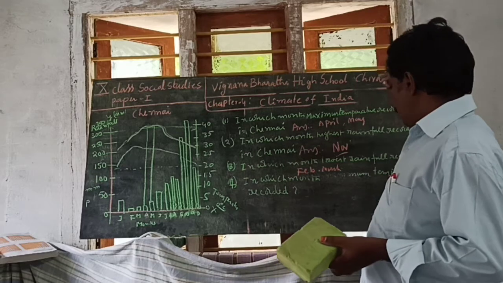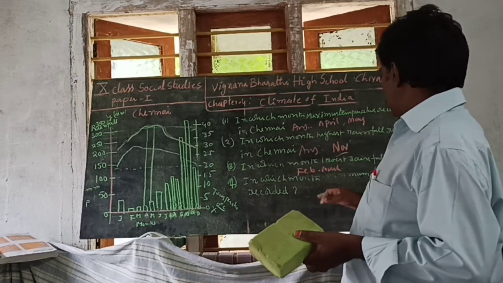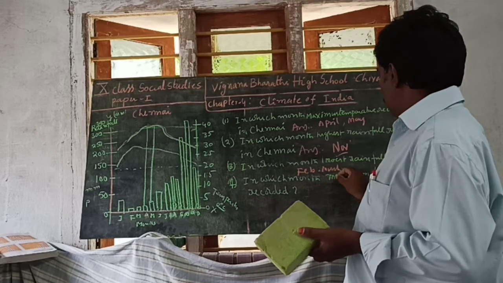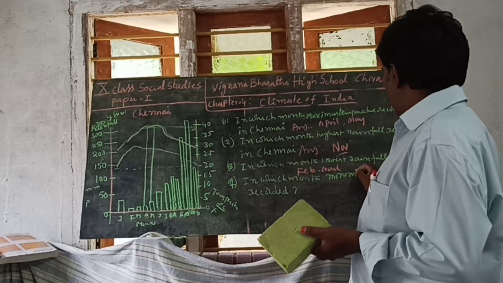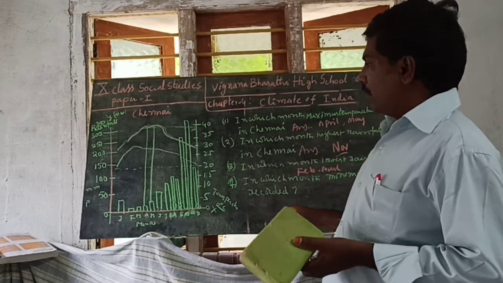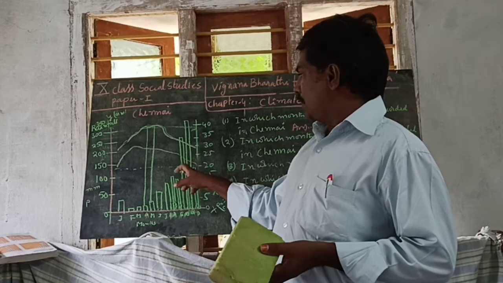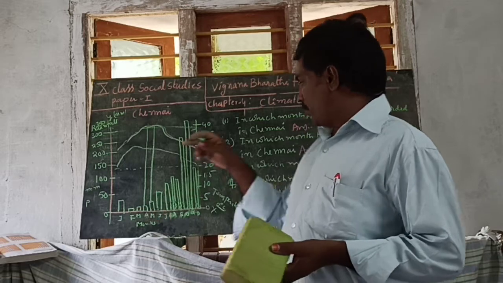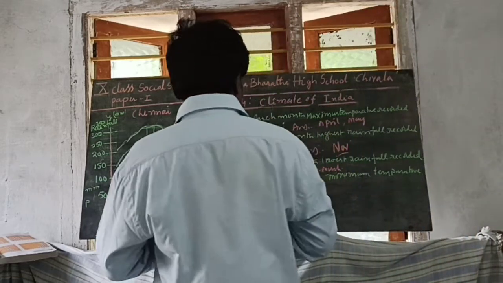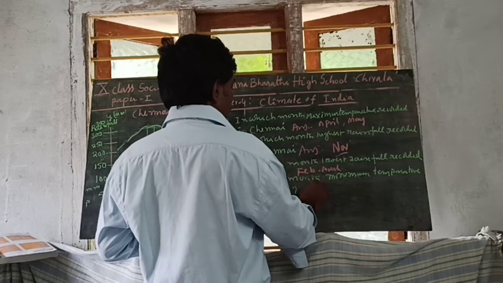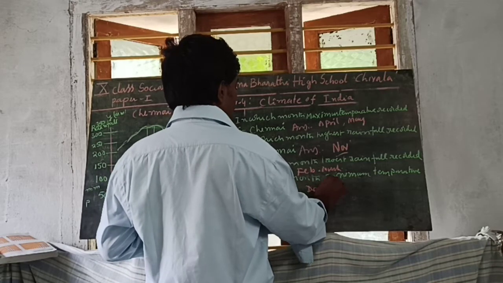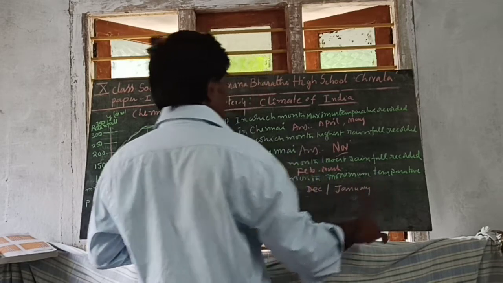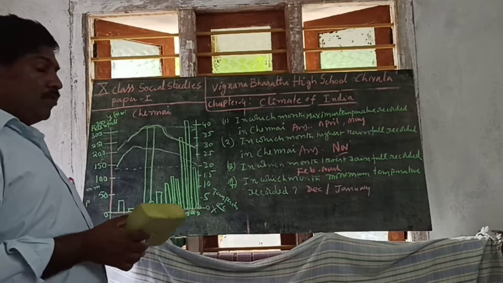And one more: in which month is the minimum temperature recorded? Minimum temperature is recorded in December and one more is January. You write December and January, in two months. So we will compare.